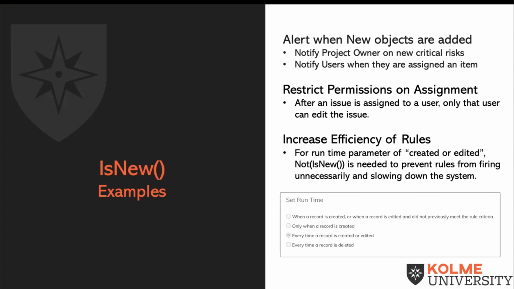Grant, I'm going to explain the importance of this because it's a big one. One of the services we offer at Kolme is to do an Adaptive Work checkup. Usually customers come to us and they're seeing lag in the system. Due dates not updating fast, views taking forever to load, and users are complaining. This is a good indicator that there are rules with poorly written run criteria that are firing too often or running through too many items unnecessarily.